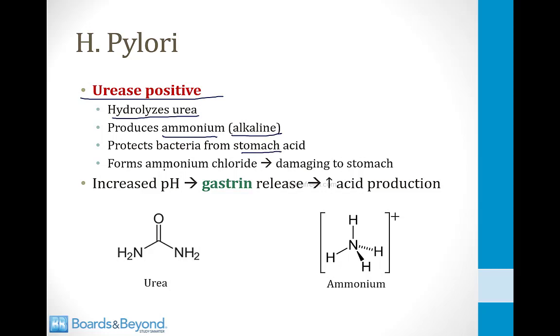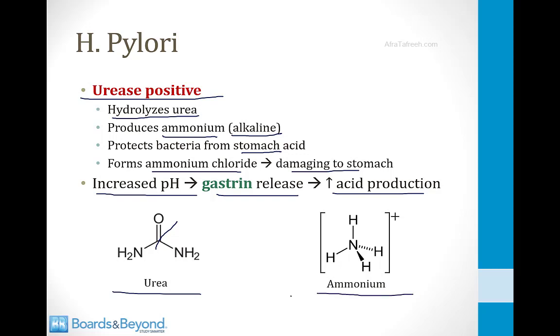In addition, the ammonium forms ammonium chloride, which is damaging to the stomach. And then because H. pylori creates an alkaline environment, this raises the pH. The stomach senses this and releases gastrin, and that leads to more acid production. So if you look at the bottom of the screen, this is the structure of urea. Urease essentially splits this. That leads to production of ammonia, which is NH3. That binds with protons and forms ammonium, which is NH4, and this creates an environment that is relatively alkaline, and that's the environment surrounding the H. pylori bacteria.